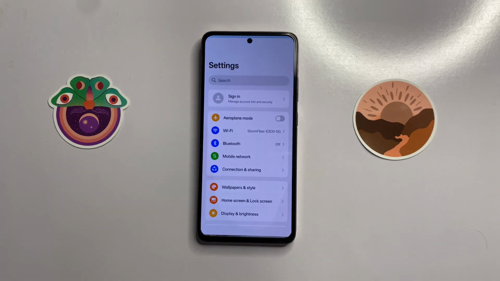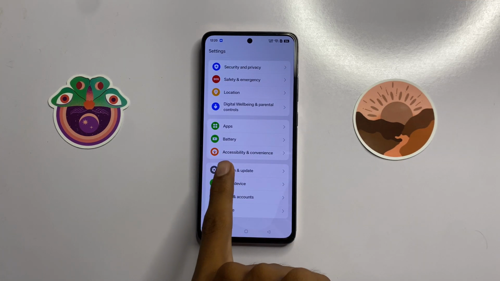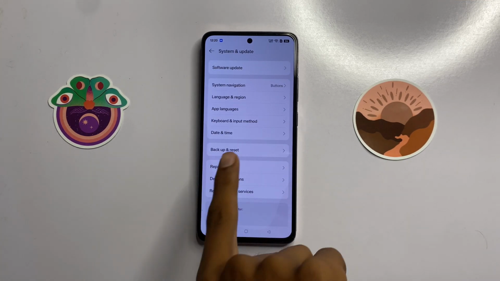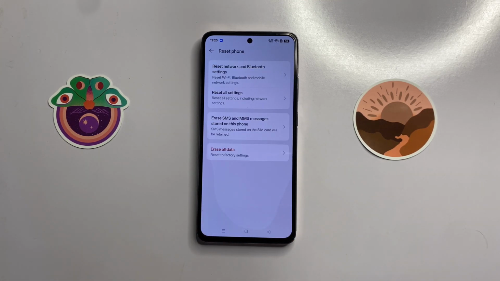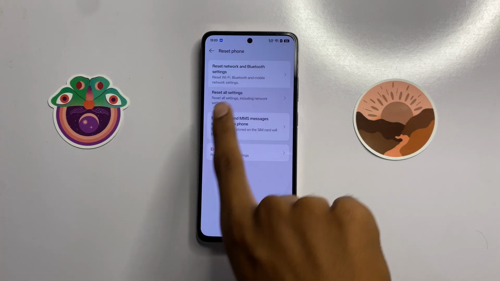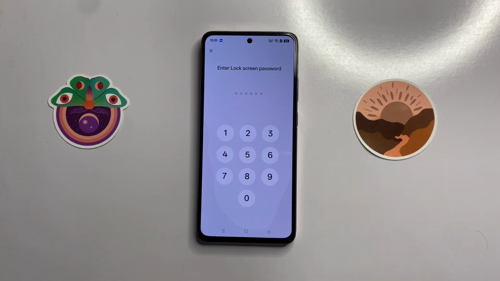open settings. In settings, scroll down, click on system and update, click on backup and reset, click on reset phone. Here you can see the option reset all settings. Click on it and here enter your password to reset all your settings.